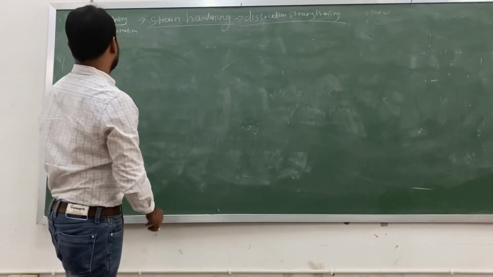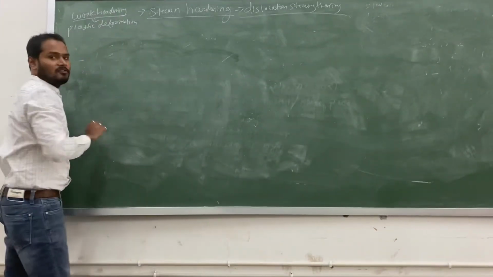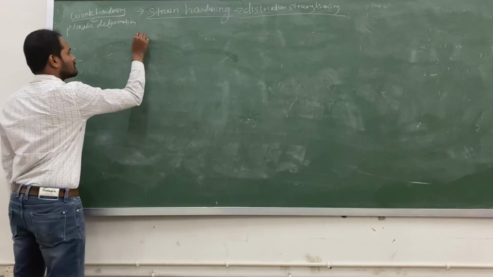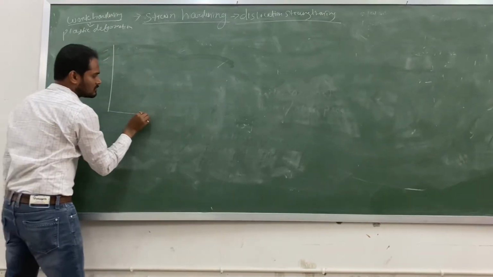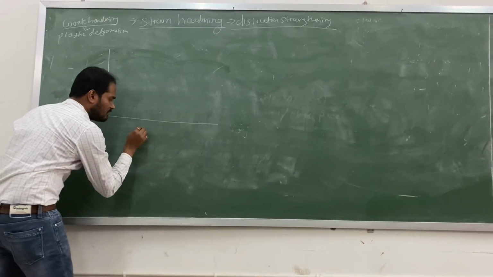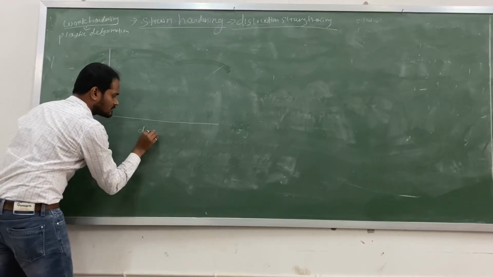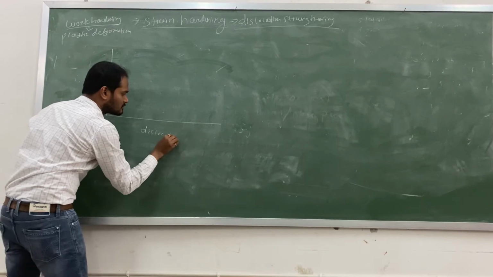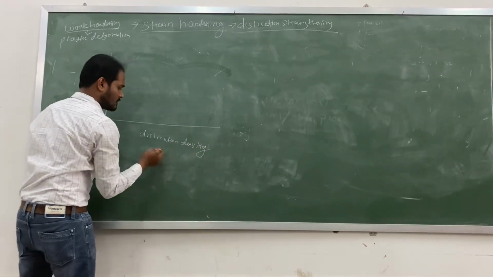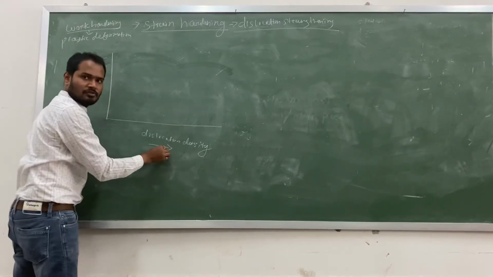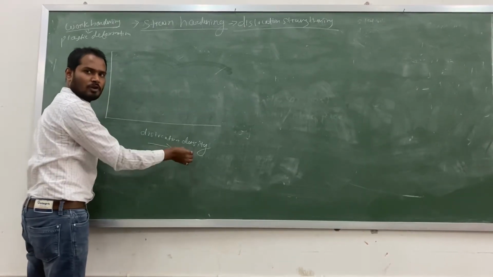Okay. So now, I will show you a graph that is very interesting. If I draw a plot, I am writing dislocation density. That means in this direction, the number of dislocations will increase per unit volume or per unit area.